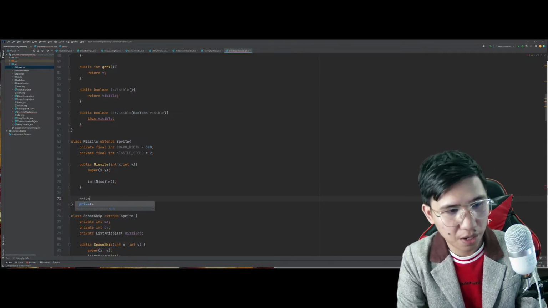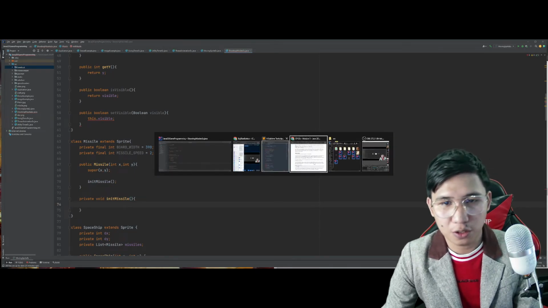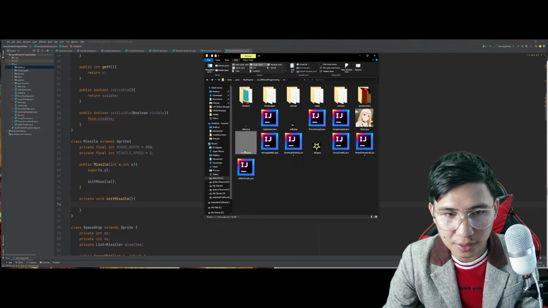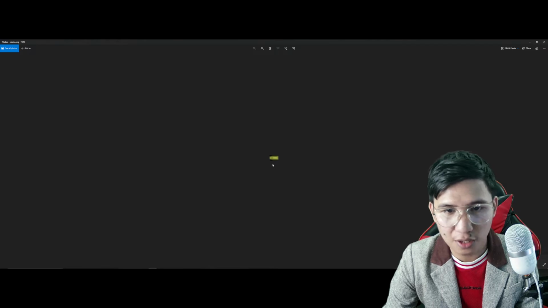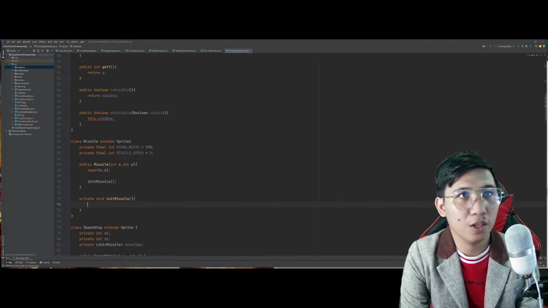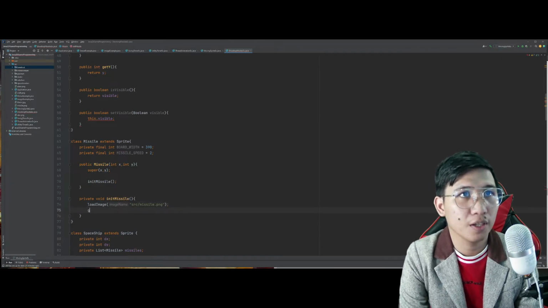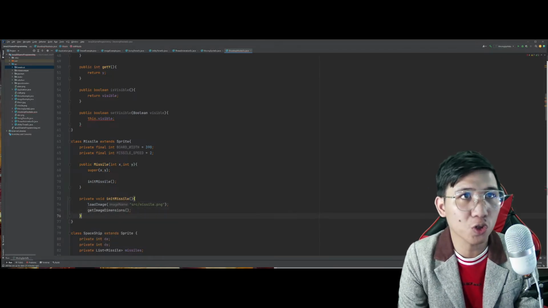So, private void initMissile. Yung pangalan ng missile natin, guys, is missile.png and it looks something like this. Okay? So, i-load natin yung image. Load image src missile.png. Tapos, get image dimensions.